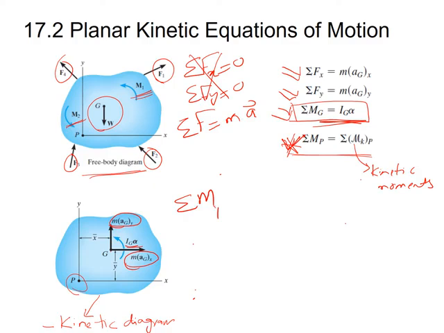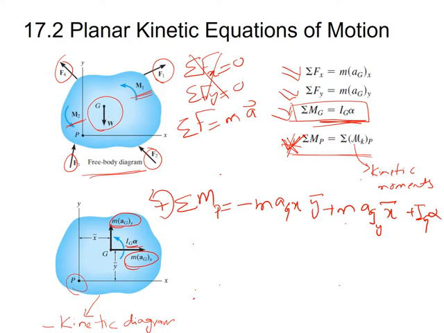So the sum of the moments about point P will be equal to the sum of the kinetic moments about point P. That will be equal to minus m a_G x times y', taking the anti-clockwise direction as positive. So m a_G x creates a clockwise moment about point P, so that's why the negative sign has to be used. Similarly, m a_G y creates an anti-clockwise moment about point P, so plus m a_G y times x' plus I_G alpha, which is the fixed moment of this rigid body.